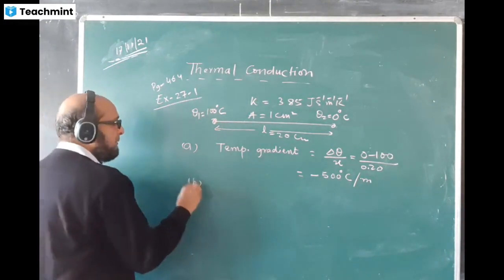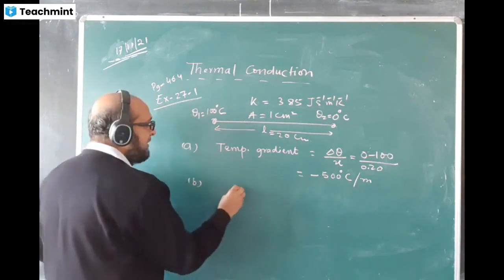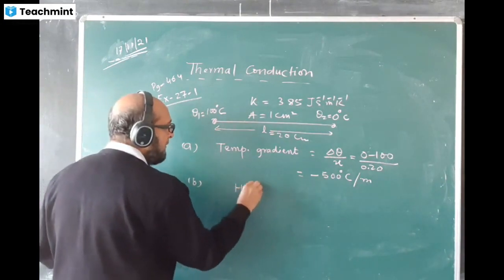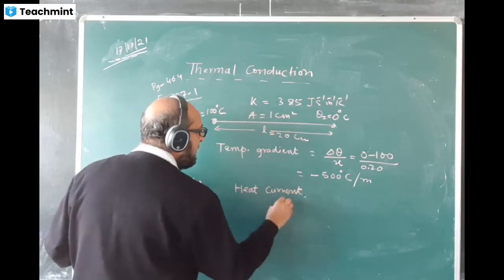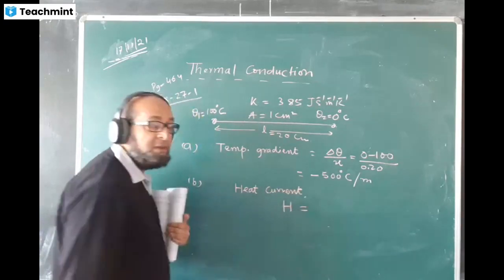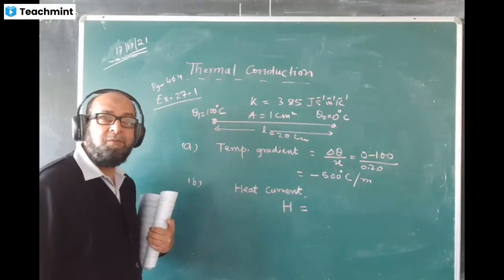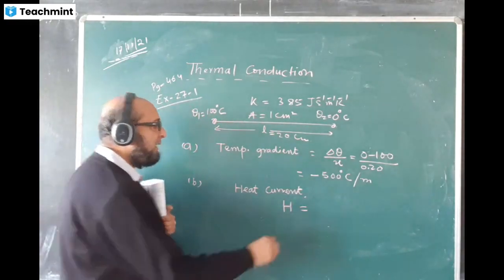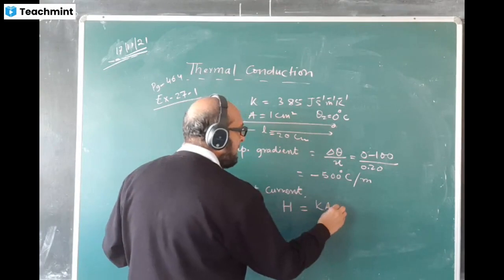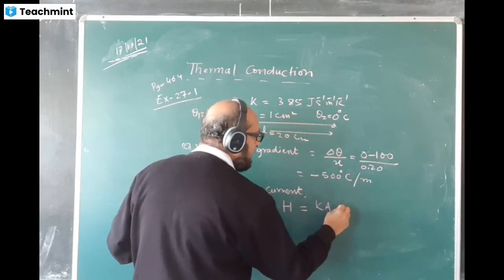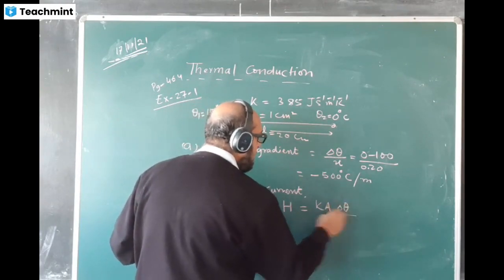Second part, heat current in the rod. Heat current is denoted by H. What is the formula of H? The formula of H goes like this: K A delta theta by x.